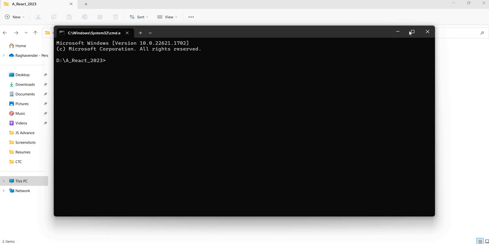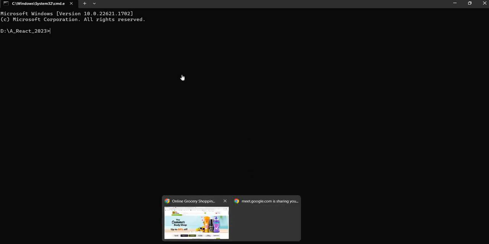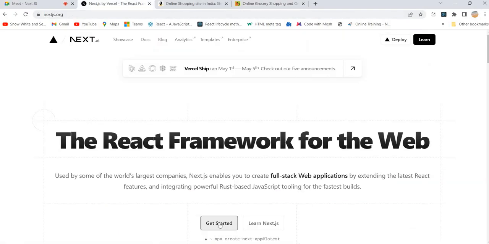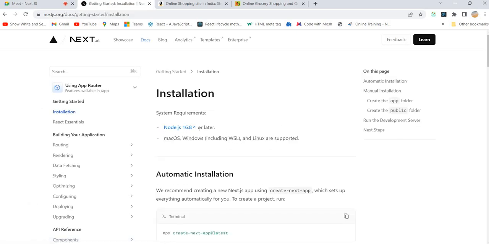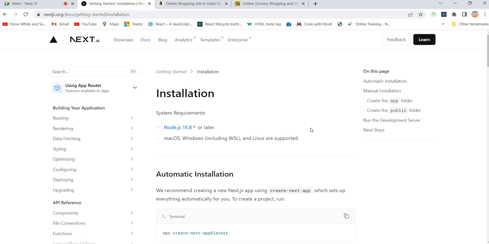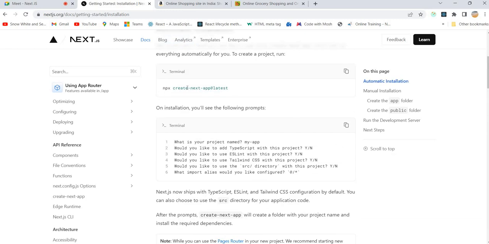So find Next.js 13, like this. I just opened the folder, and if you want to install it, just go to Get Started, Installation. So you should have Node.js. I hope you are already getting training for more than 6 months. Everyone has Node.js. If not, I can't do anything. Normally, to install a React app we used to write create react app, right? So here, the same: create next app, and if you mention @latest, it is going to install the latest version of Next.js.